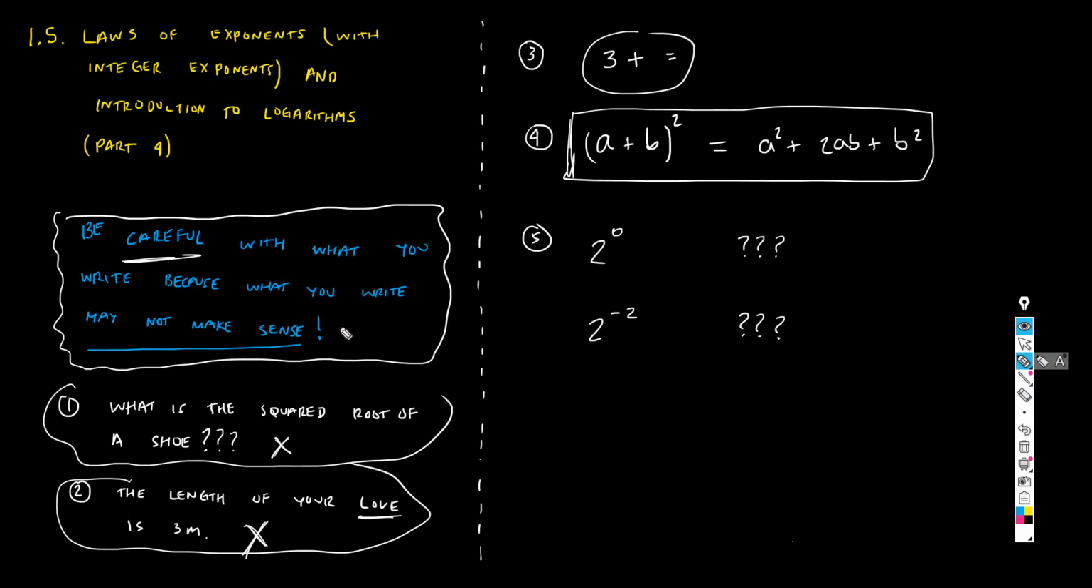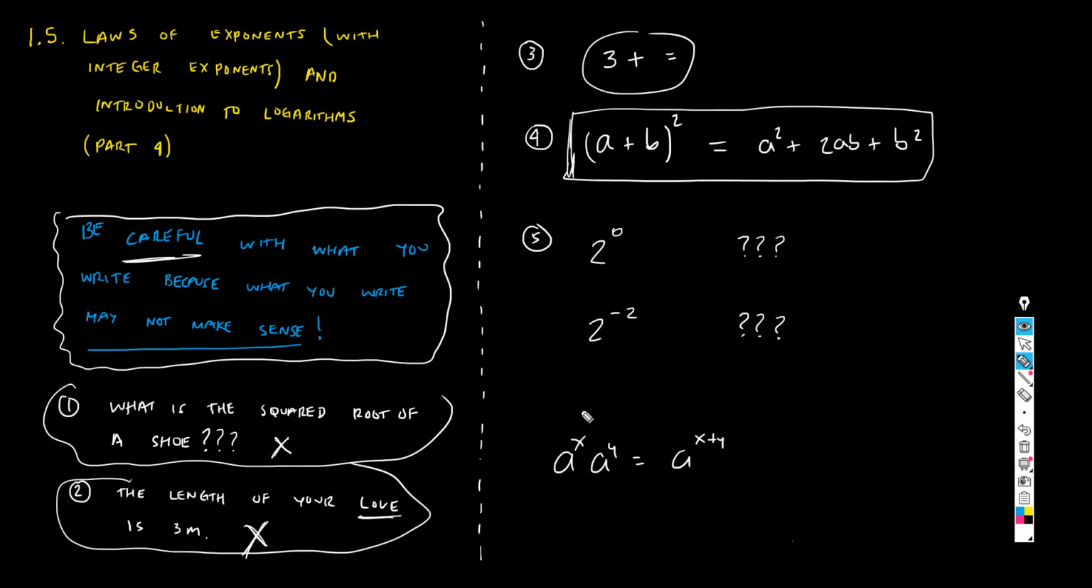Why am I telling you this, guys? Why did I begin this class with these examples? Let's see. There was a reason for that. This topic is about the laws of exponents with integer exponents. For example, we already discovered that a to the x times a to the y is equal to a to the x plus y, right?